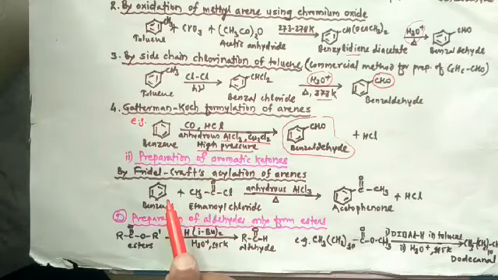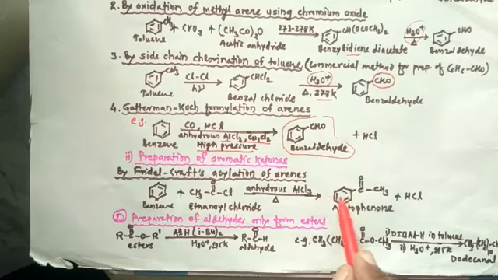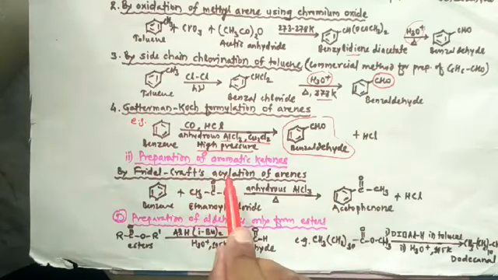When benzene or its derivative is reacted with acyl chloride in presence of anhydrous aluminum chloride, it gives corresponding ketones, and this reaction is called Friedel-Crafts acylation.